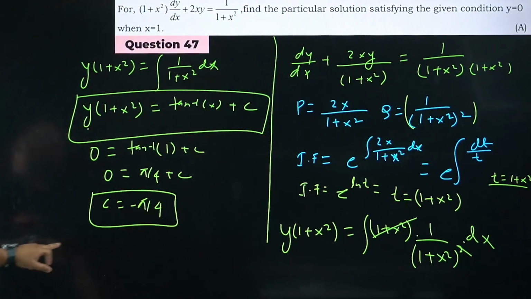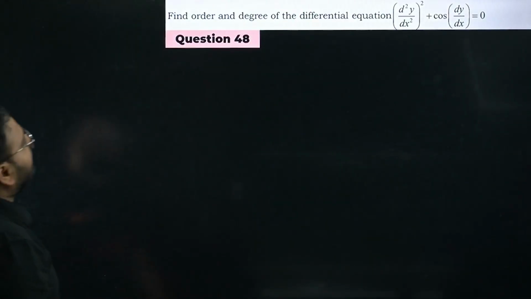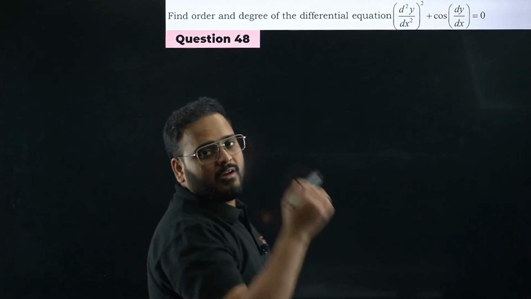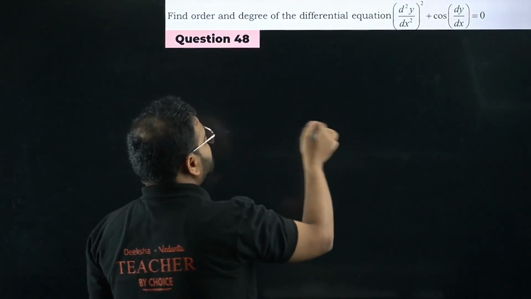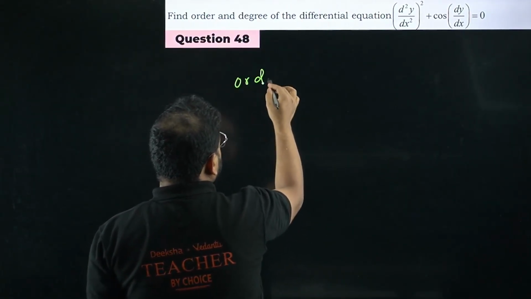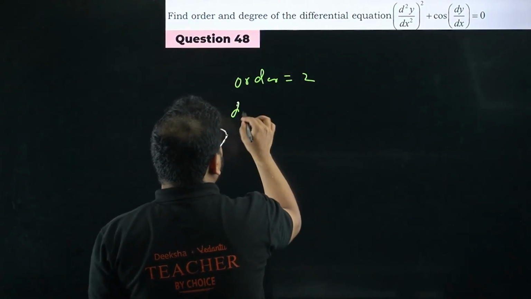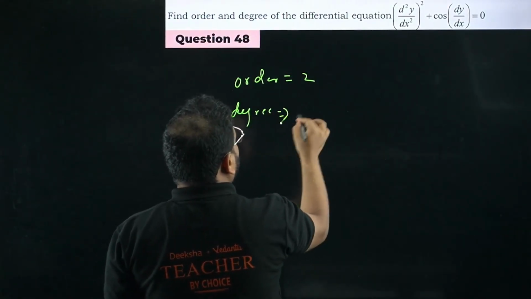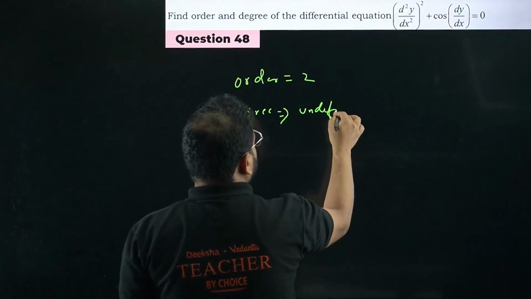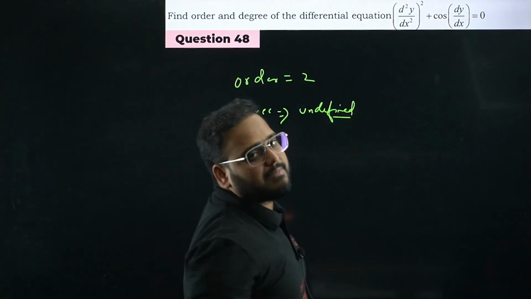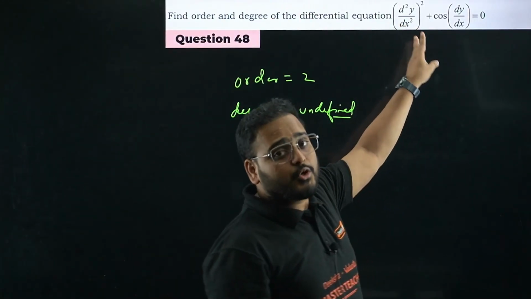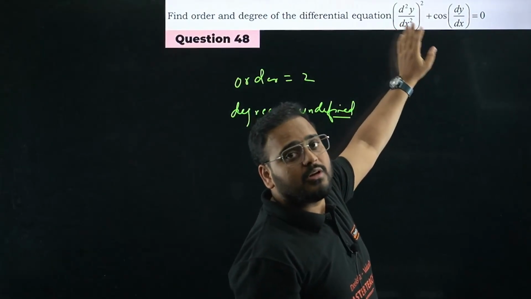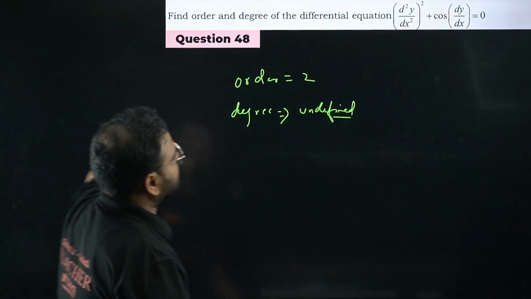Okay. Question 48 now. Find the order and degree of the differential equation. It should not even take 1 minute, sir. Order is 2, degree undefined. How come, sir? Order is because of the highest derivative. Highest derivative is 2, that's why it is a second order equation.